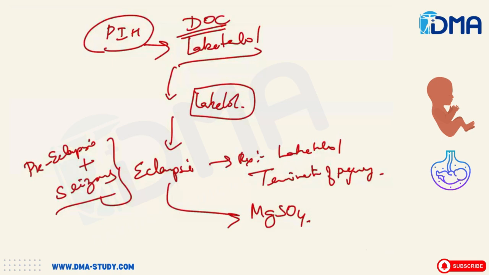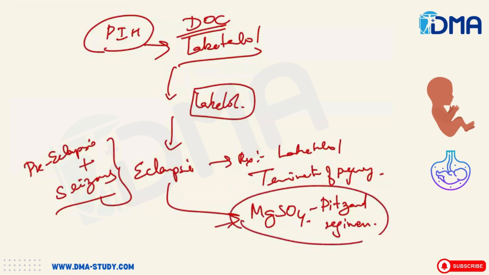And use the Pritchard's regimen for treatment. In India, most commonly used is the Pritchard's regimen, where they give around 4 grams of 20% magnesium sulfate IV, followed by 5 grams in each buttock every 4 hours, and they keep continuing. During magnesium sulfate therapy, they monitor the urine output, then deep tendon reflex, then respiratory depression. These are the 3 things that have to be monitored while giving magnesium sulfate.